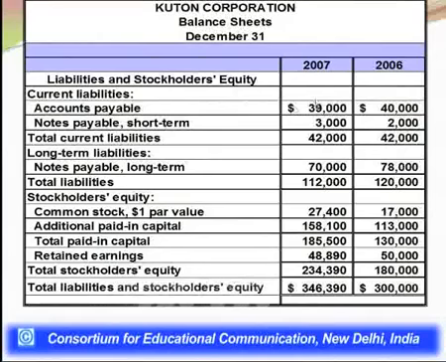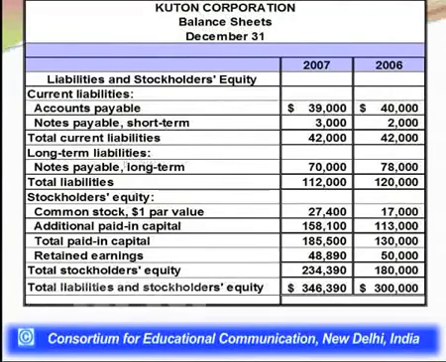So if we sum these two values, 39,000 and 3,000, the total comes out to be 42,000 for 2007, and if we sum up these two values for 2006, the total comes out to be 42,000 again. Which means the total current liabilities for the company in 2006 and 2007 remain the same.